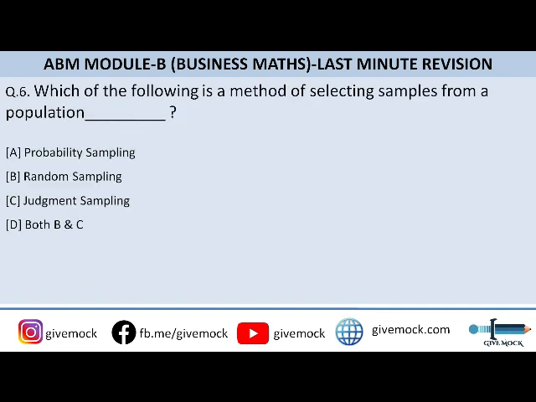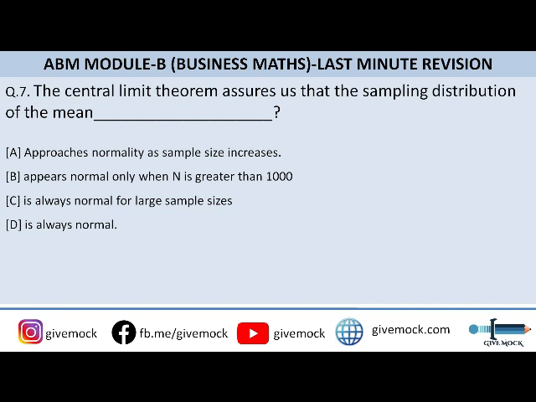Which of the following is a method of selecting samples from a population? So you can go to the options. Option A is probability sampling, option B is random sampling, option C is judgment sampling, and option D is both B and C. So guys, the correct answer to this question is option D, that is both B and C. Moving on to the next question.